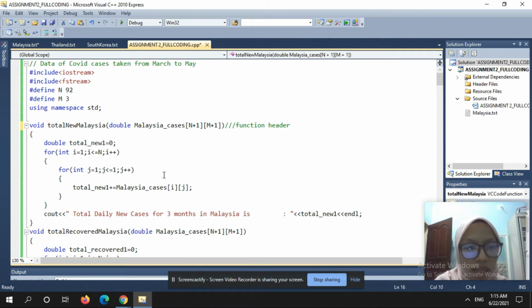In this part, I try to calculate all the daily new cases for 3 months in Malaysia. Then we do the same thing for the total recover Malaysia, total death Malaysia, and also for the other countries, which are Thailand and South Korea. But remember, we must change the function name for each function header. Then I want to share with you void main.